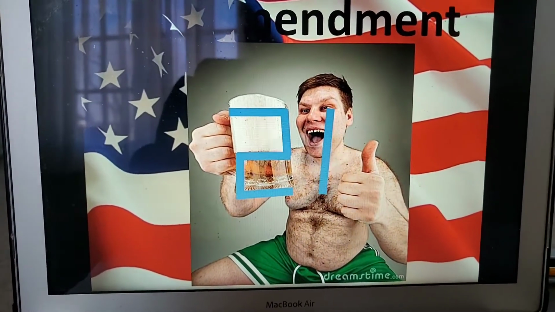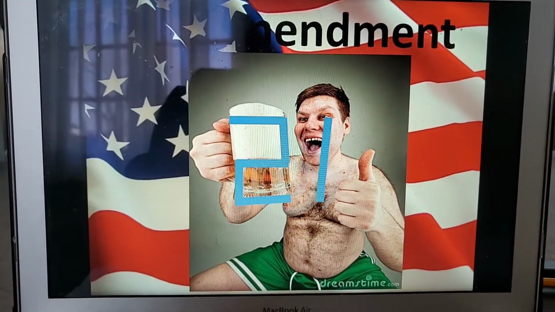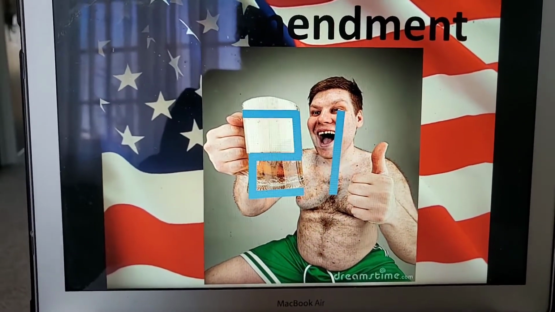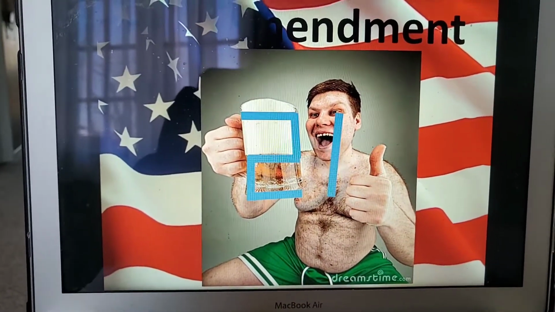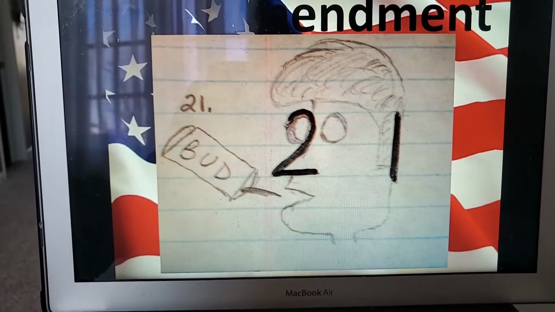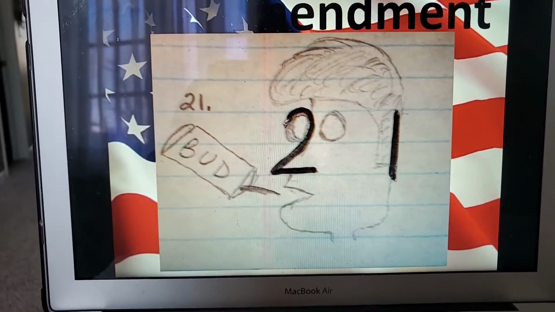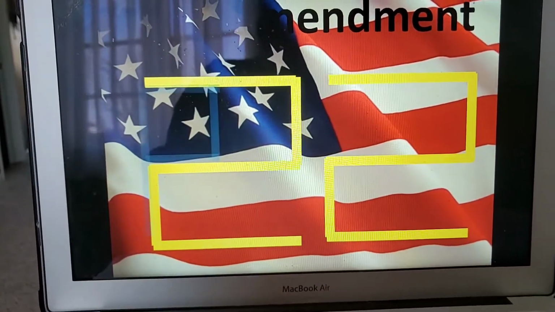So, easy way to remember this. What age are you allowed to start drinking? 21. 21st Amendment legalizes alcohol. Again, another fun picture of drinking alcohol with it. Not until you're 21. Okay.